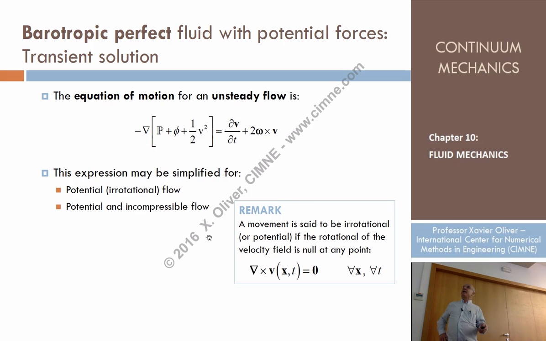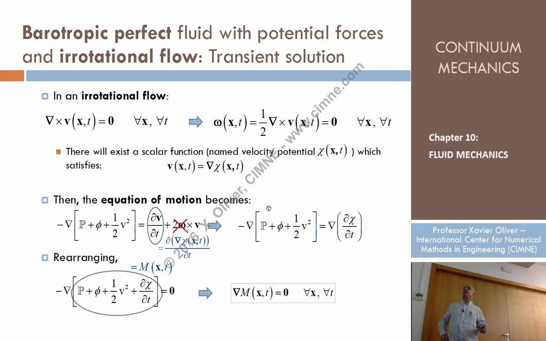So now we are in the situation of irrotational flow. If the rotation is zero, that means the vorticity is zero, and we proved in chapter 3 that if a vector field has a rotational of zero, that vector field is potential. So there exists a scalar whose gradient returns the velocity.